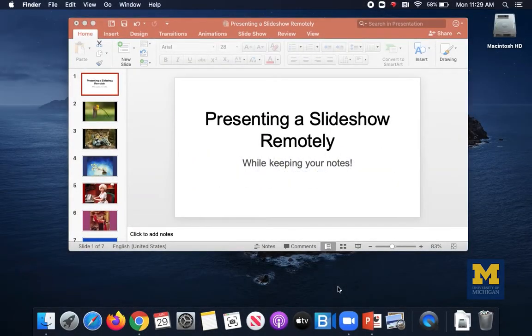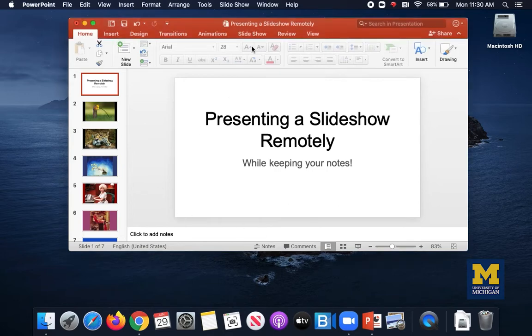In order to share a PowerPoint presentation in Zoom, you will need to export your presentation notes and create that in a separate window, because if you don't create a separate window, you'll end up sharing your notes with your audience, and that's not what we want to do.